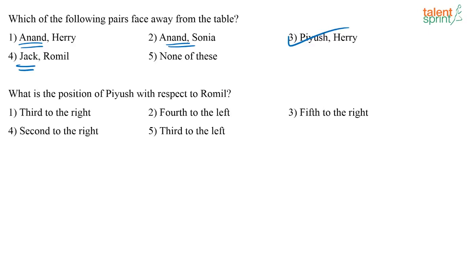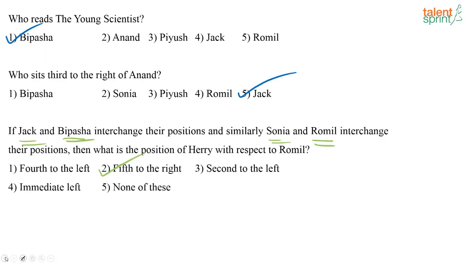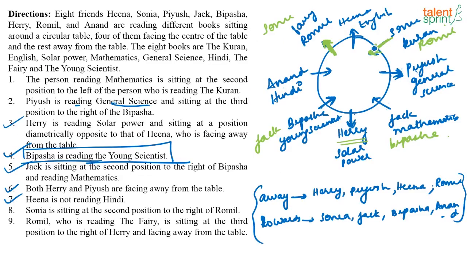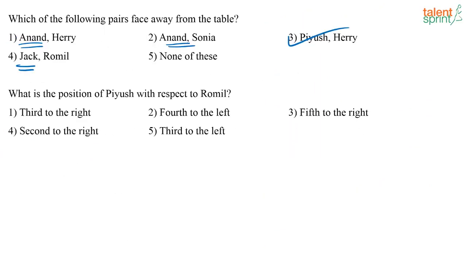Next one. What is the position of Piyush with respect to Romil? Where is Romil? This is Romil and this is Piyush. With respect to Romil, third to the right of Romil is Piyush. So third to the right of Romil is Piyush.